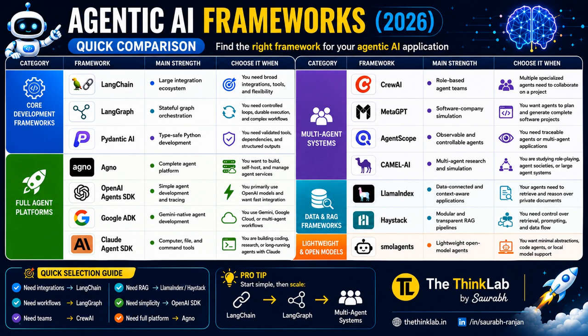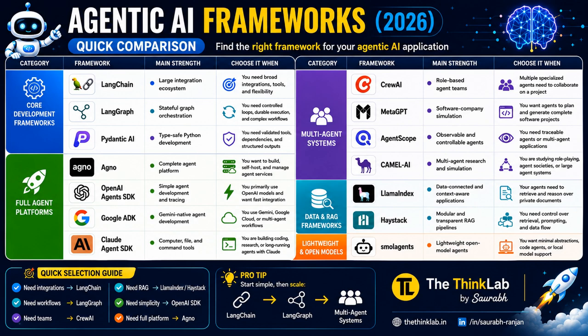The next one is LangGraph, right? LangGraph is built on top of LangChain. It is especially designed for workflows. Imagine your AI agent has to think, make decisions, repeat the task, and remember the previous step. LangGraph makes this possible. So if your project has a complex workflow, LangGraph is a better option, right?